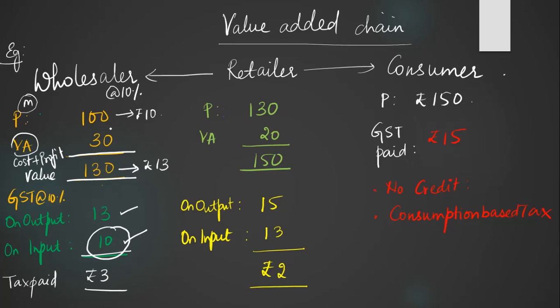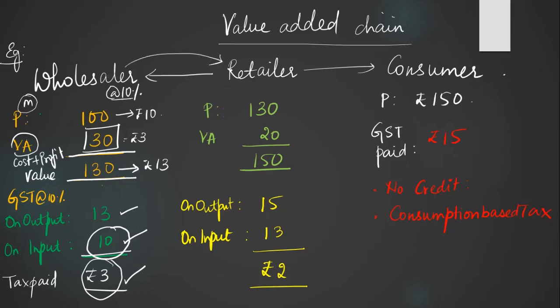How is this a value added tax? Now, what is the actual value added that he has done? Rupees 30, right? Here we are assuming the GST percentage is 10%. So 10% of 30 is rupees 3. So what is the actual tax that he has paid? Rupees 3. So GST is a value added tax because tax is levied on every value addition made by the supplier.